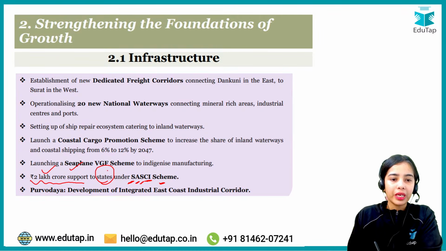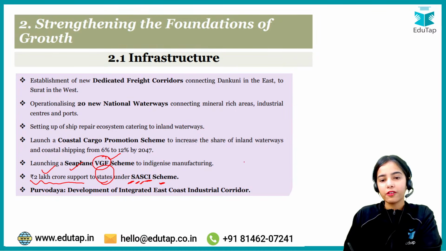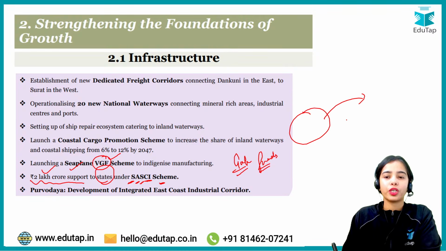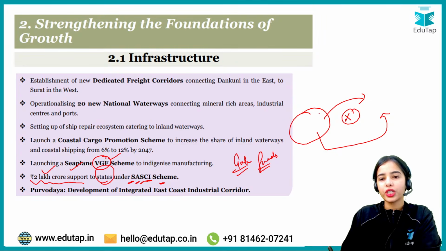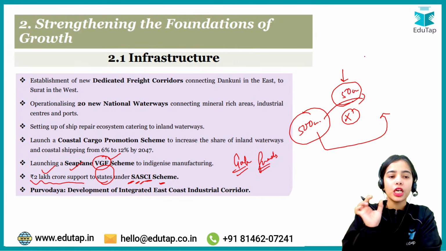Launching a seaplane VGF scheme, that is viability gap fund scheme. So viability gap fund scheme is basically for providing the gap in the funds. So let's say you have a particular amount of funds but that is not sufficient and you require some X amount extra, and your seaplane project is viable for the indigenous manufacturing. So let's say you have 500 crores but you require 50 crores more. So this 50 crores will be funded by the government. So this is a launch of the seaplane viability gap fund scheme.